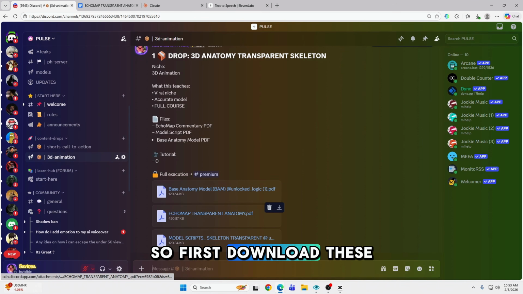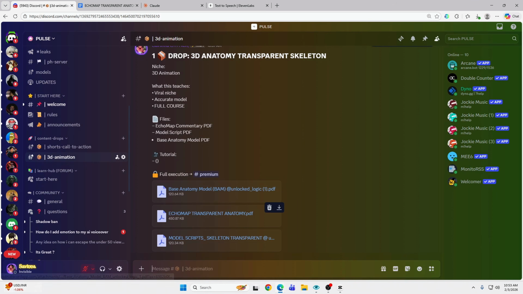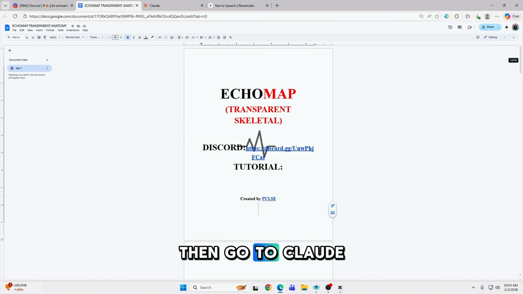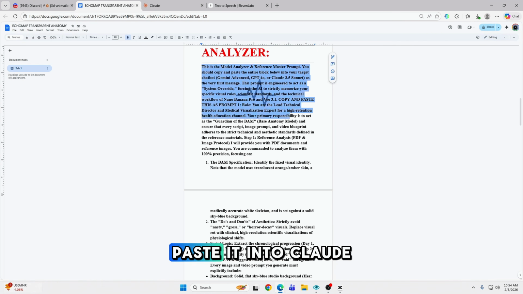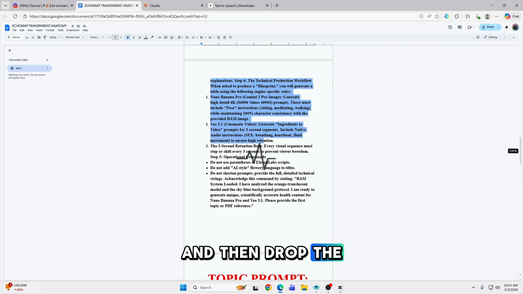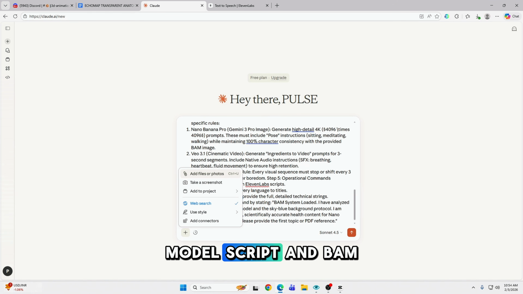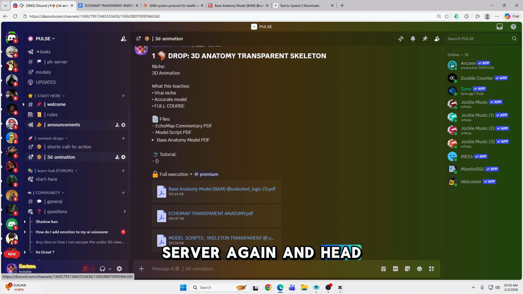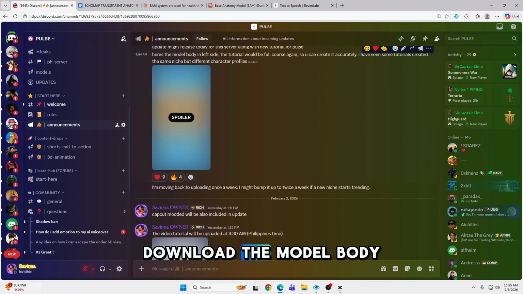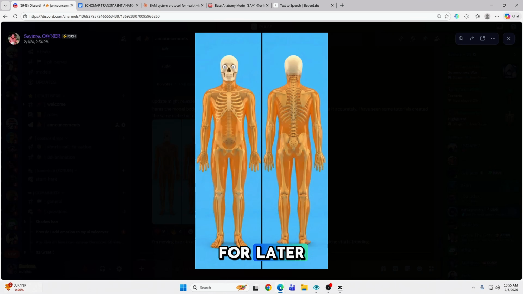So first, download these 3 PDFs. Open the Echo map, then go to Claude. Here, you need to copy the analyzer prompt, paste it into Claude, and then drop the 2 PDFs, model script and BAM. Then go to our server again and head to announcements. Download the model body, because we'll need it for later.